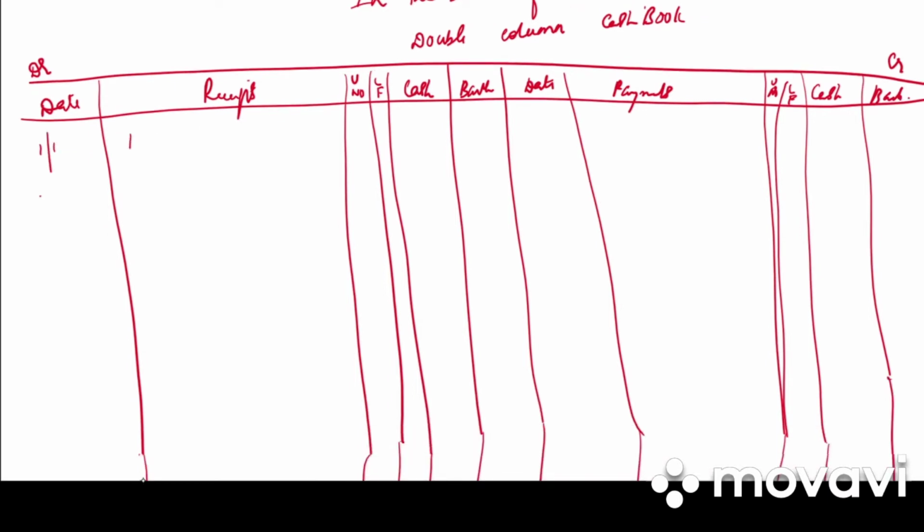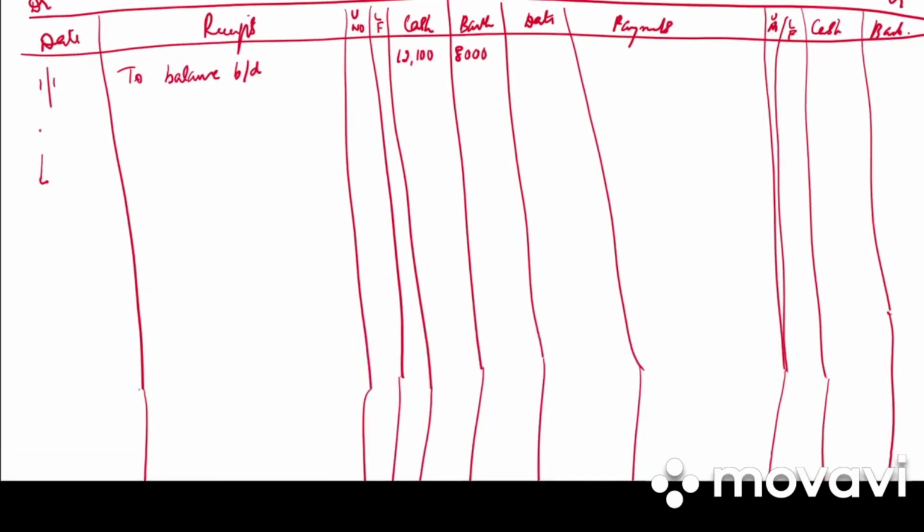So on 1st Jan we have to balance brought down 12,100, 8,000. Then 5th Jan entry won't be written. On 7th Jan we have to investments account, cash column 12,000.